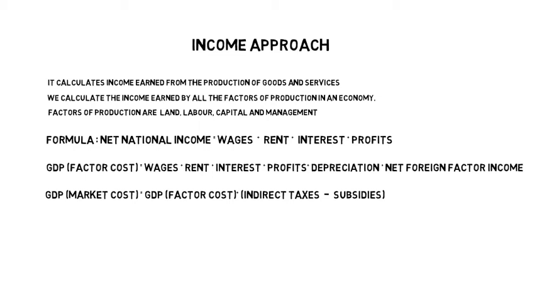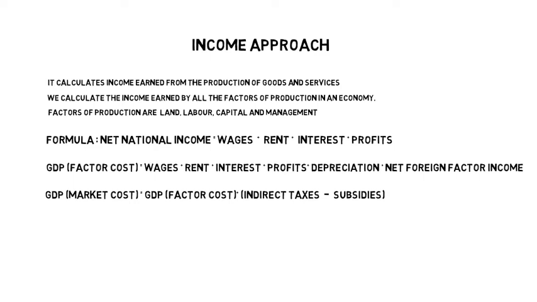When we add all these things, we get net national income. By net national income, we can calculate GDP. We adjust by adding depreciation on the fixed assets used while making goods and services, and net foreign factor income. Net foreign factor income is income generated by foreign countries in India minus income generated by India in foreign countries.